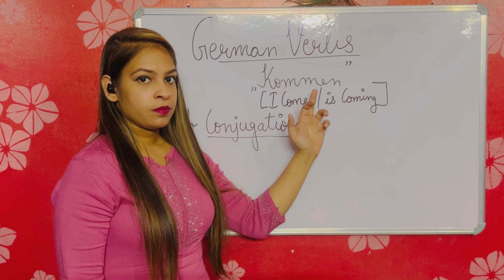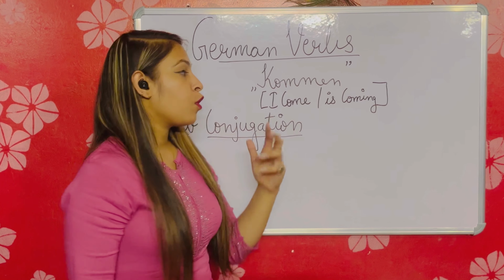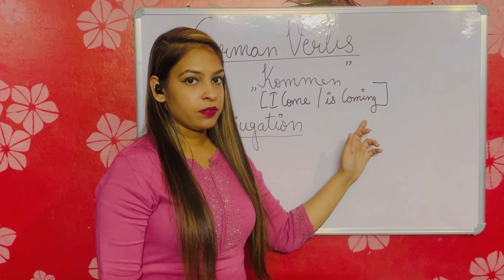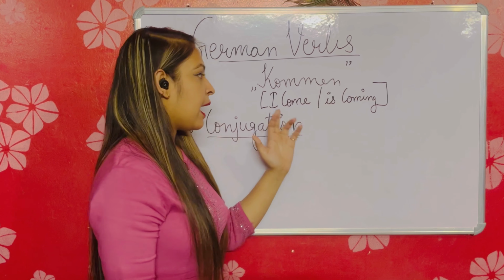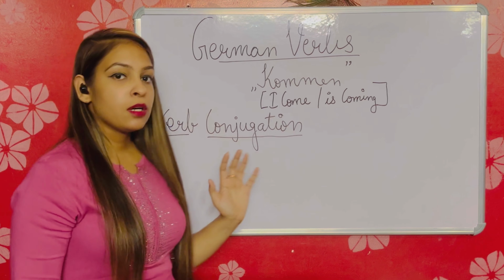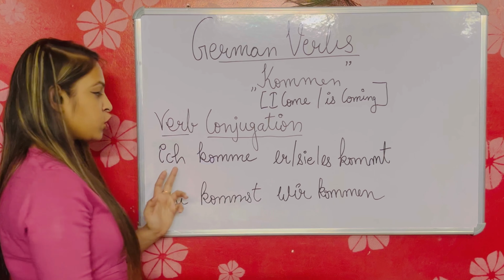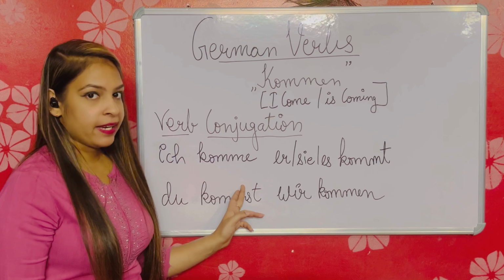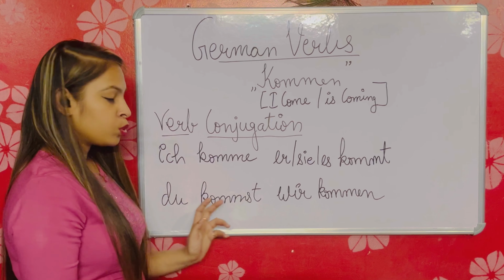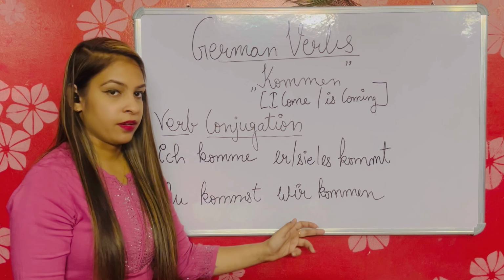Kommen. Our first verb is kommen. The meaning of the verb kommen is "I come" or "is coming." Let's learn the verb conjugation. Ich komme, meaning I come. Du kommst, meaning you come or are coming.